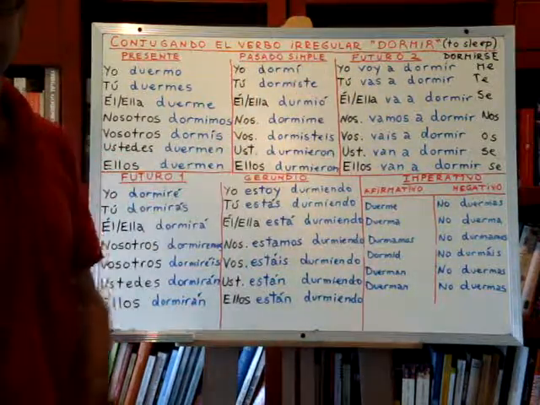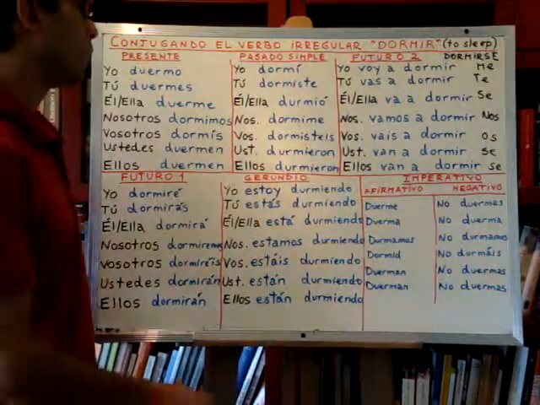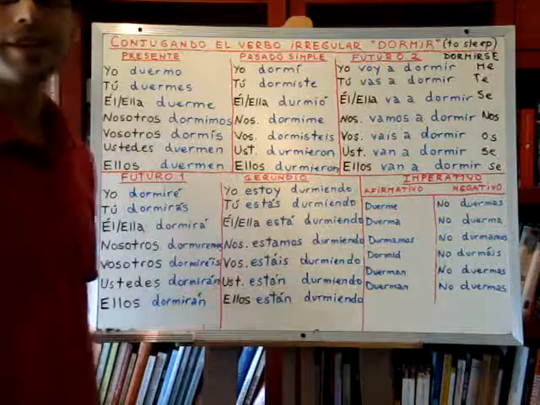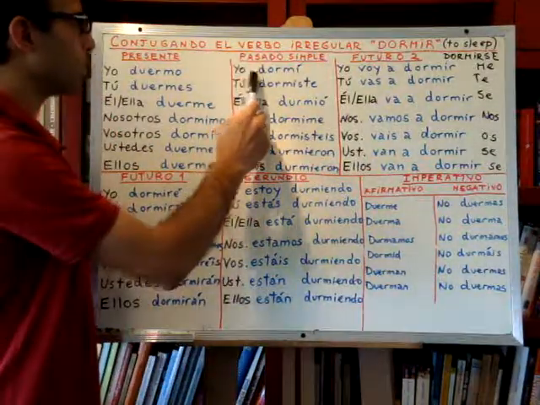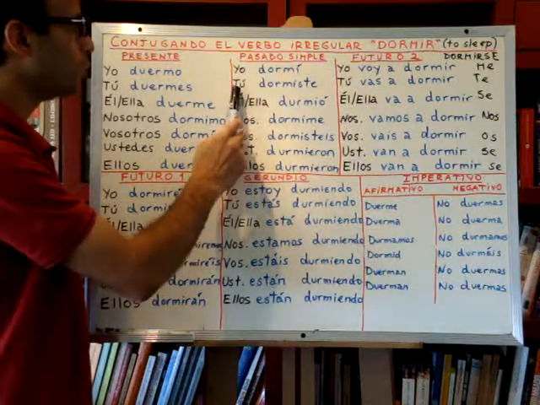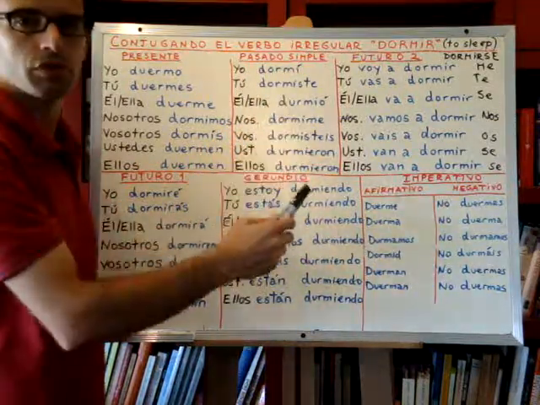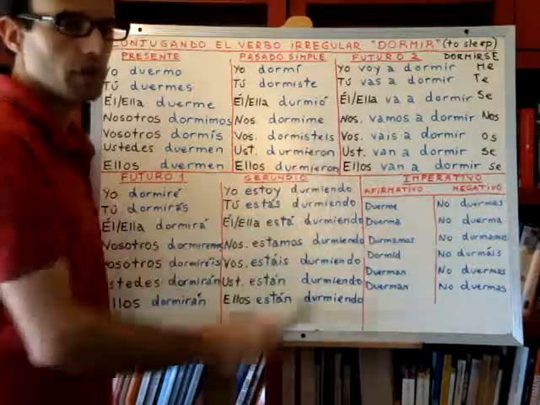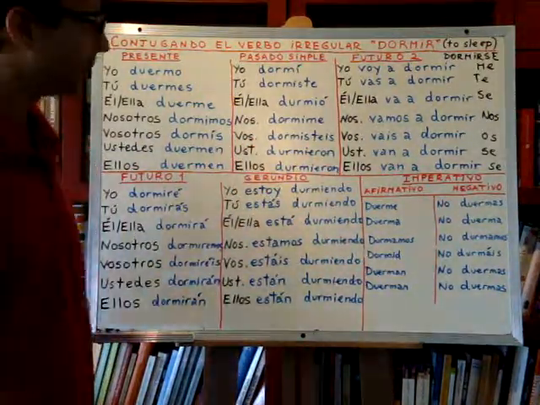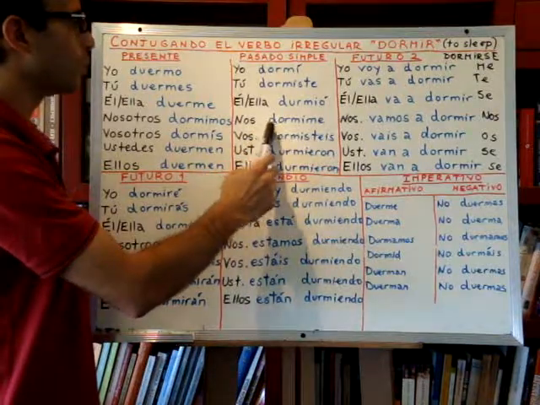Pasado simple. Okay? We also call this tense pretérito indefinido. Yo dormí. Tú dormiste, for you slept. Él or ella durmió, for he or she slept. Nosotros dormimos.